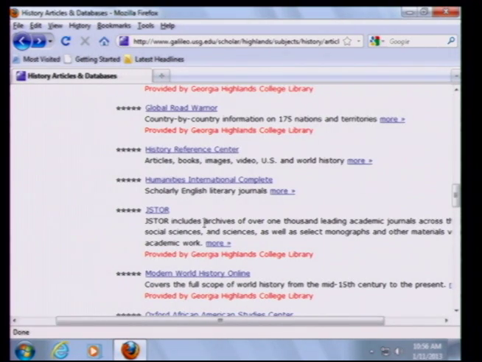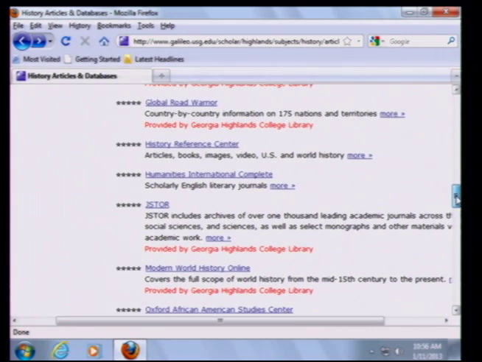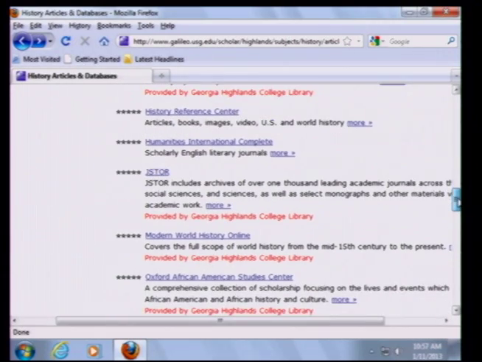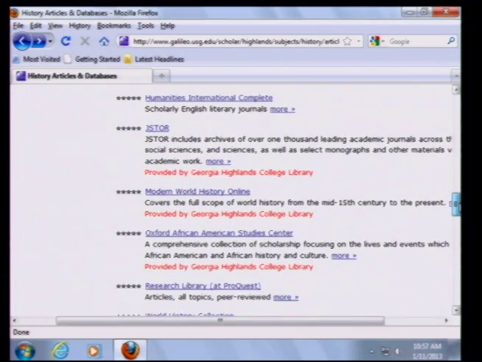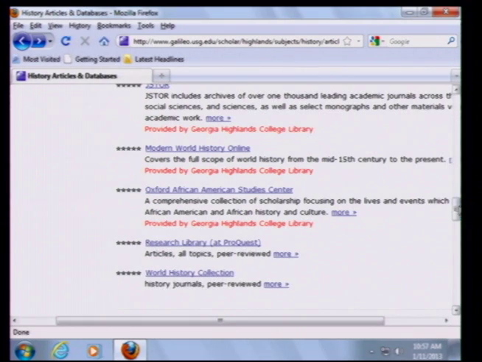But anyway, that's JSTOR, and again, a wonderful database because it encompasses articles from over 1,000 academic journals going back over 100 years. So just an excellent source for people really doing detailed research. Coming on down, we'll just look at a couple more databases.